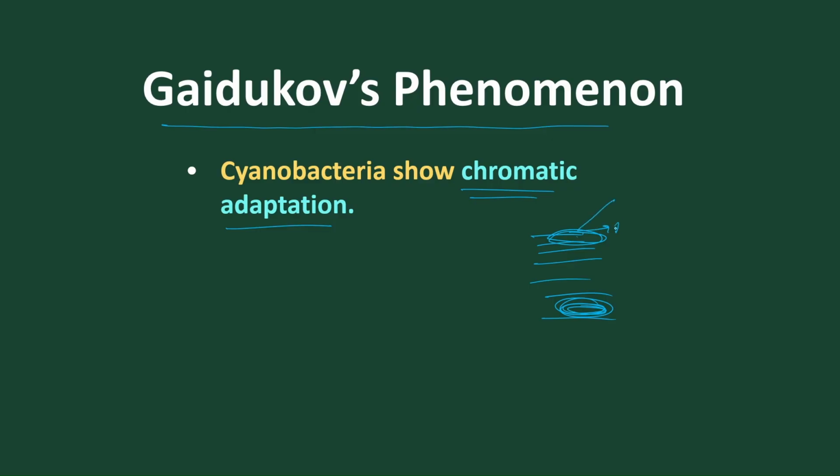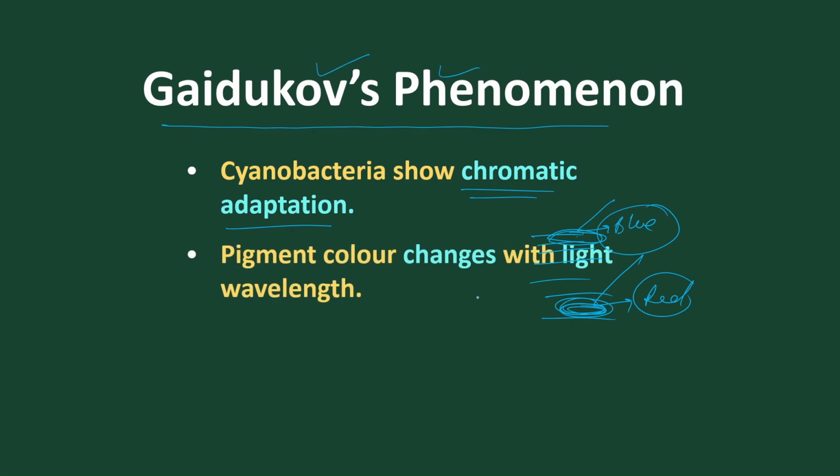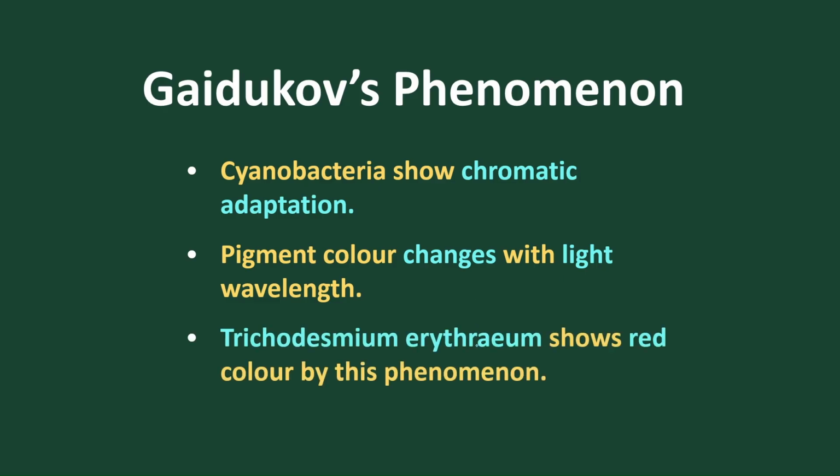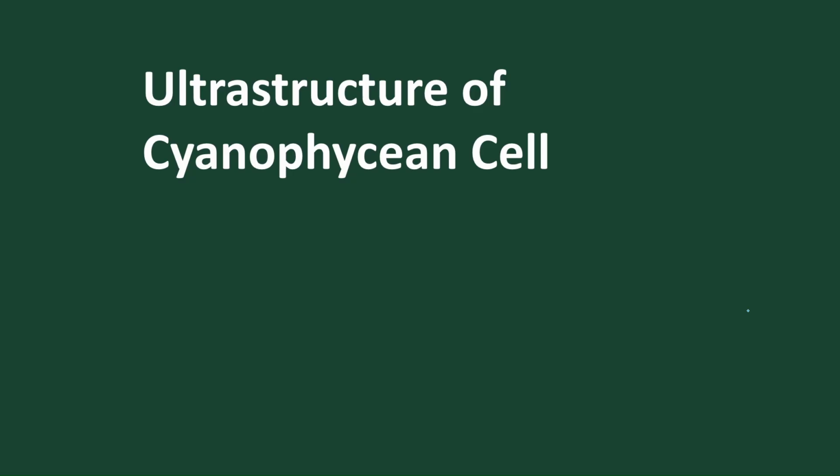So at the surface, the wavelength of light imparts blue color, and in the deep, the wavelength of light imparts red color. These two variations of color on the surface of water and in the deep, due to the different wavelengths of light absorbed, is called the Gaidukov principle. So pigment coloration changes according to the change in the wavelength of light. So Trichodesmium erythraeum present in the benthic region shows red color, whereas blue-green algae present on the surface show blue color. So this is about chromatic adaptation.